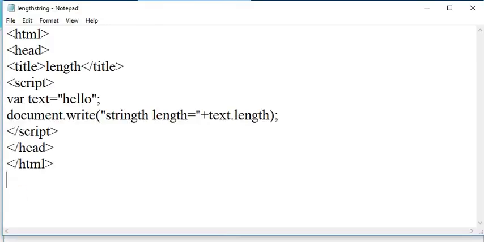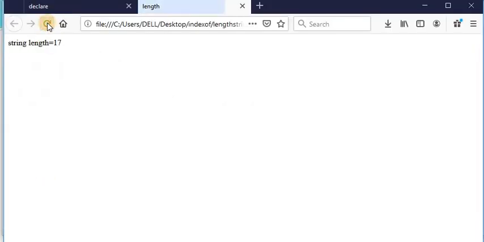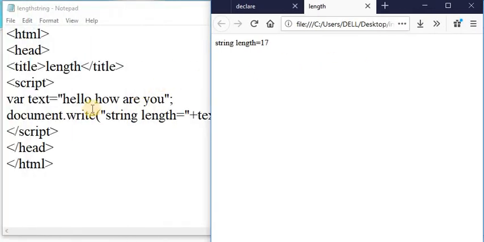Here in this program, the output is string length is equal to 5, and here suppose I am initializing text as hello, how are you, and return that string length. Save this file and see the output. It returns 17, because the length of hello how are you is 17.